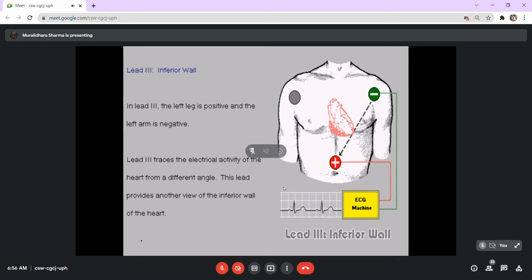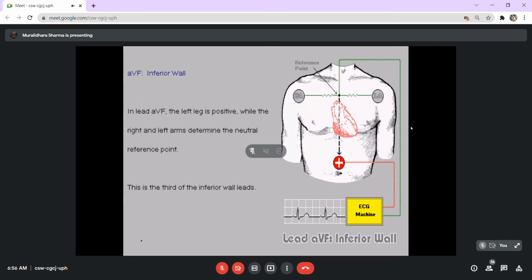And this also records more of the inferior wall of the heart, and it can usually be positive if the current is more in this direction, but the positivity would be lesser than what we record in the horizontal axis. So that's about the inferior wall and lead 3.